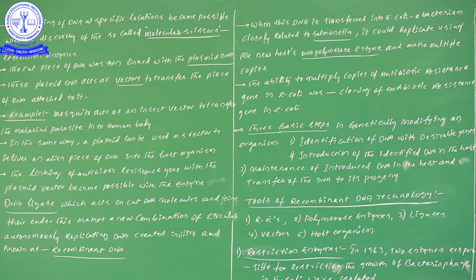Because there are two scientists, Herbert Boyer and Cohen, who first constructed recombinant DNA in 1972 using Salmonella. That one only we are now going to introduce into E. coli. Sir, why Salmonella bacteria and E. coli? Here the plasmid we have taken from Salmonella, and now we are introducing it into E. coli.